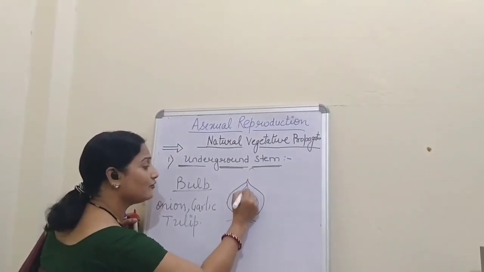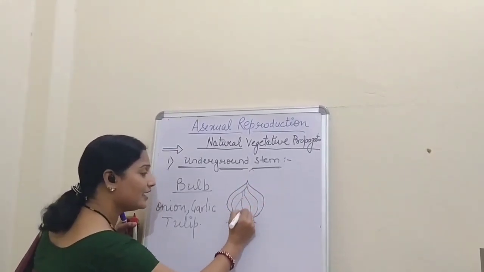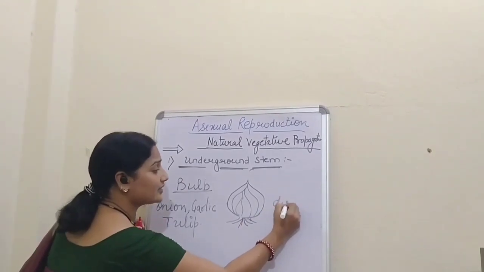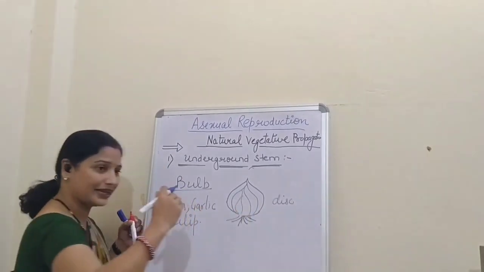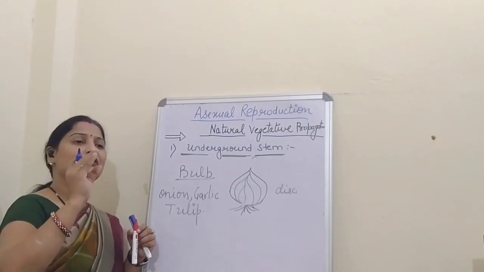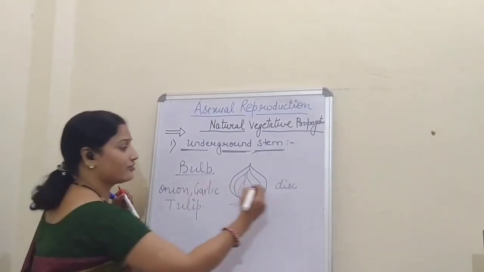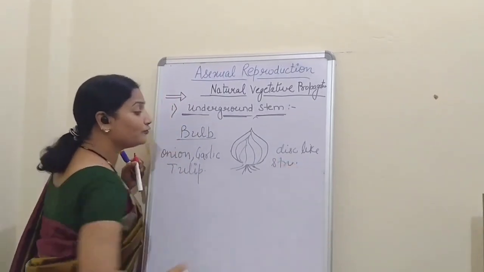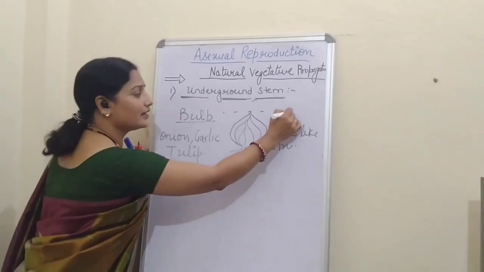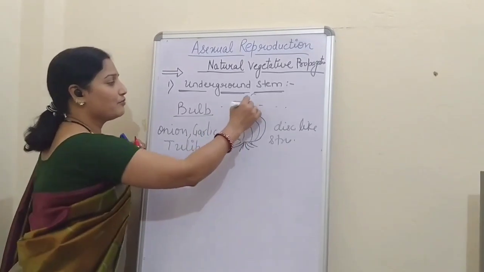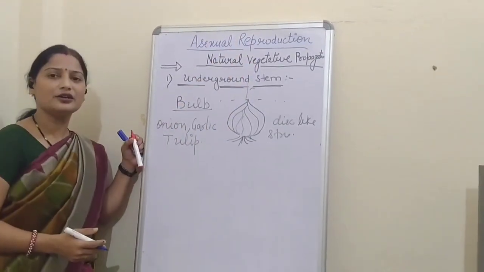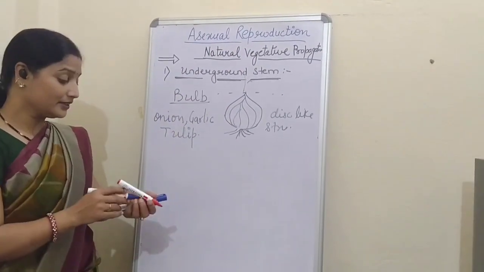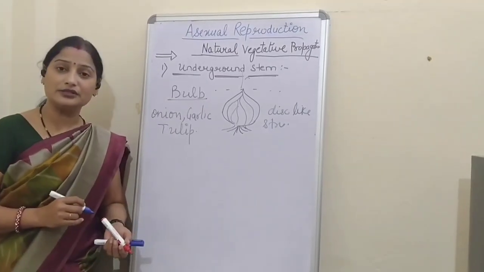Again, it is a reservoir of food material. It is a concave, swollen, disc-like structure which stores food and remains under the ground, and from here only the new plant originates. So this is all about underground stem.